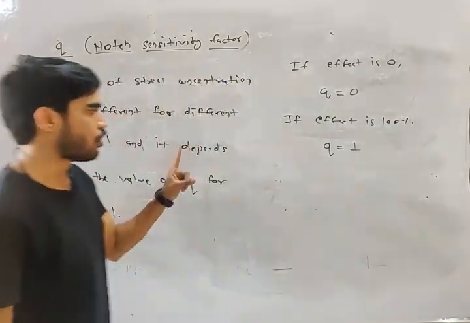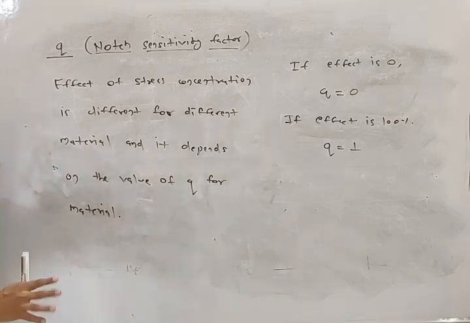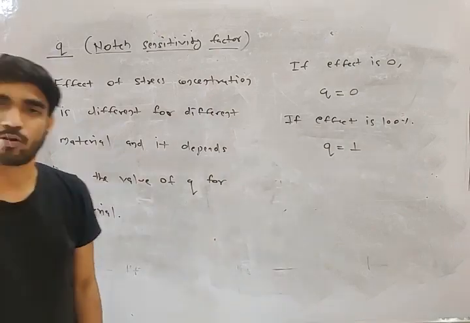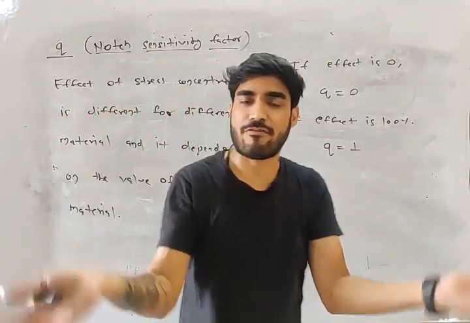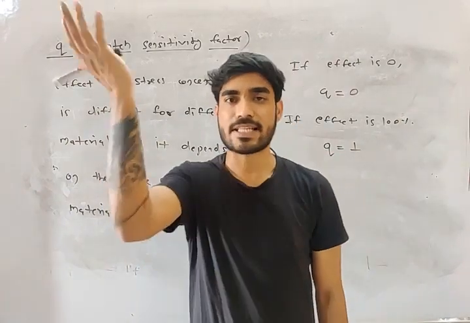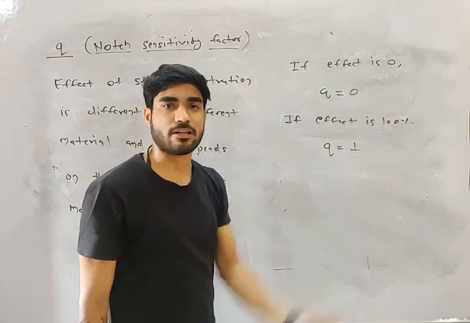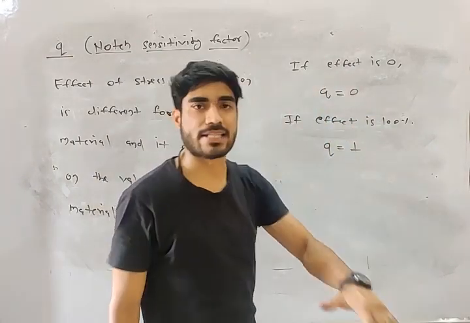So Q is like a property of the material which decides the effect of stress concentration for that particular material. For steel it will be different, for aluminum it will be different. If the value of Q is more, the effect will be more; if the value of Q is less, the effect will be less.